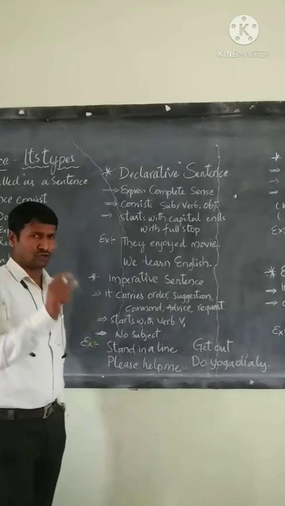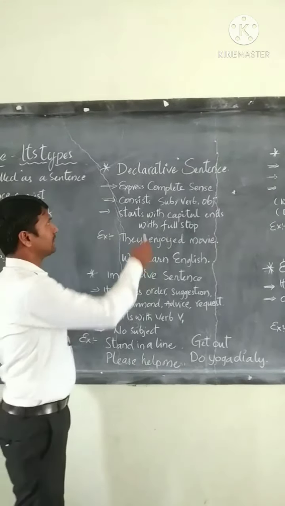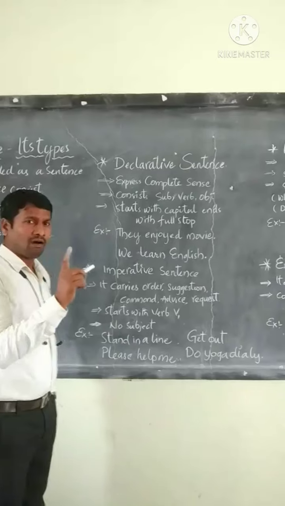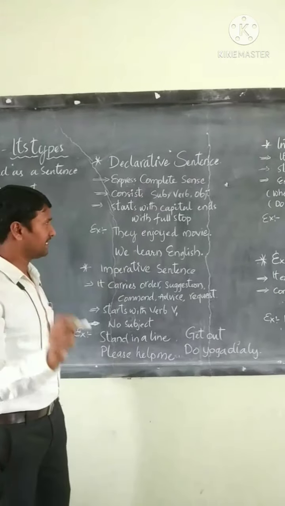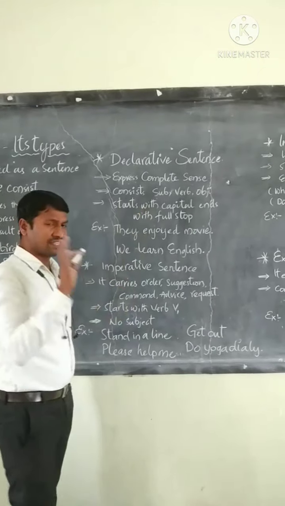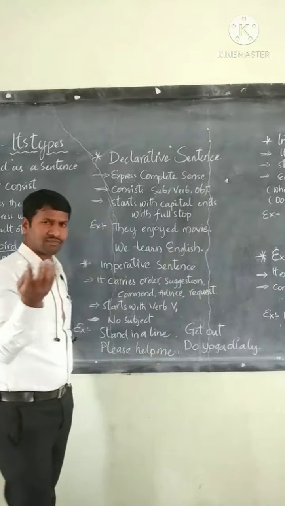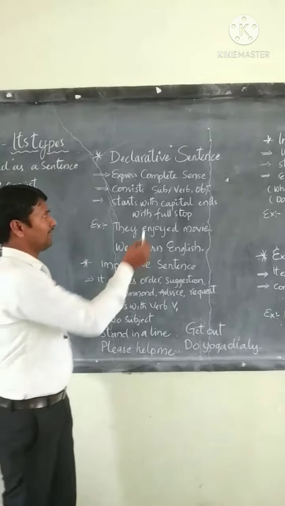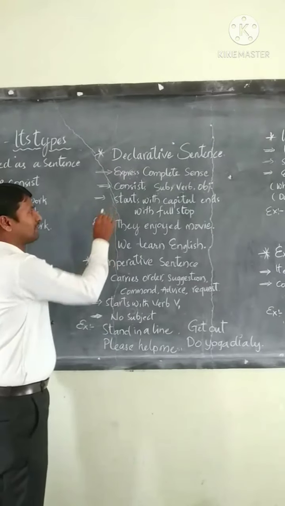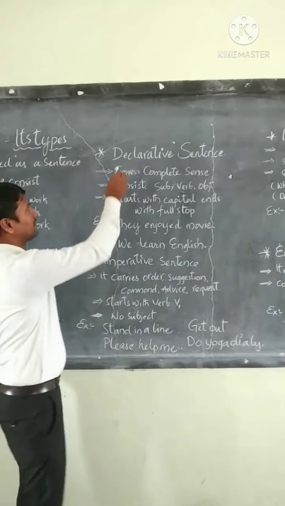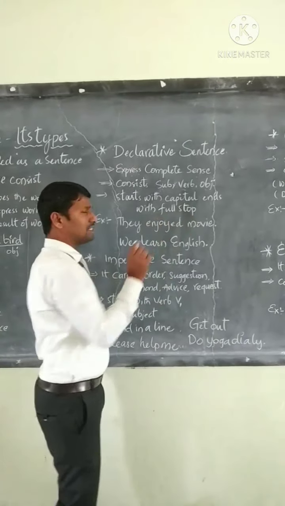Here I present a few tips to identify very easily what a declarative sentence is. Declarative sentences always express complete sense. It consists of three elements: subject, verb, object. That can be any form of the verb, but it is a verb. And one more idea to remember: the declarative sentence starts with a capital letter and ends with a full stop.